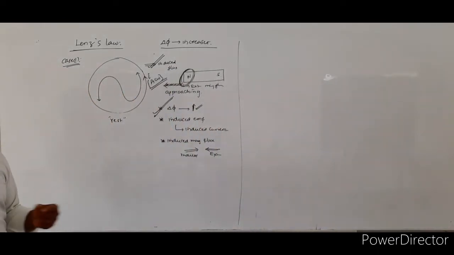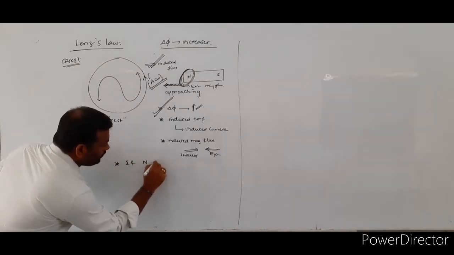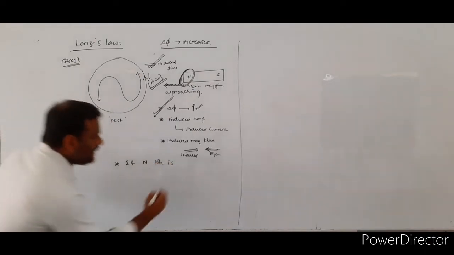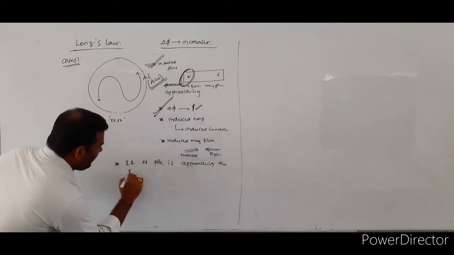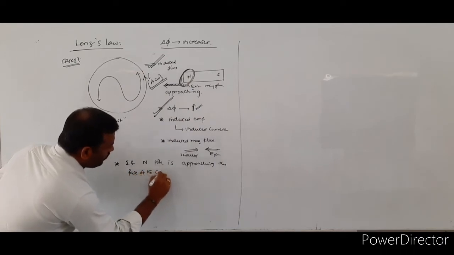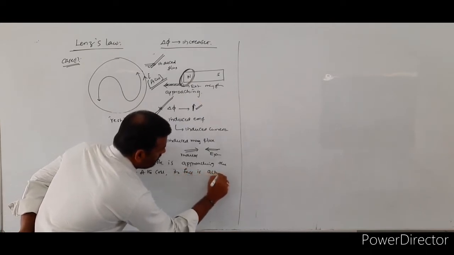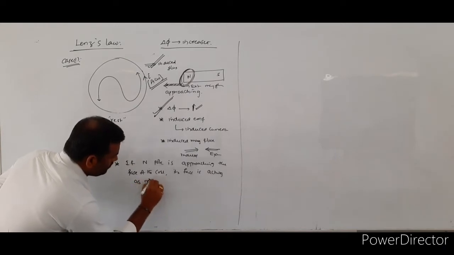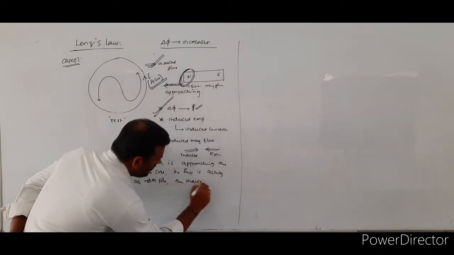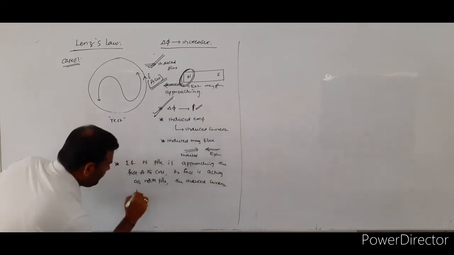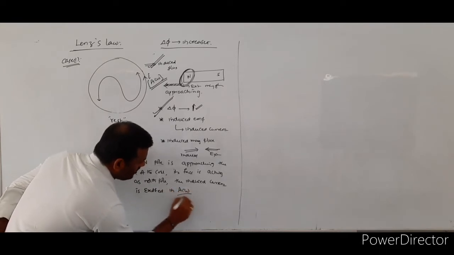So from this, what we have to conclude, we have to write: if the north pole is approaching the face of the coil, its face is acting as a north pole, and the induced current exists in the anti-clockwise direction.